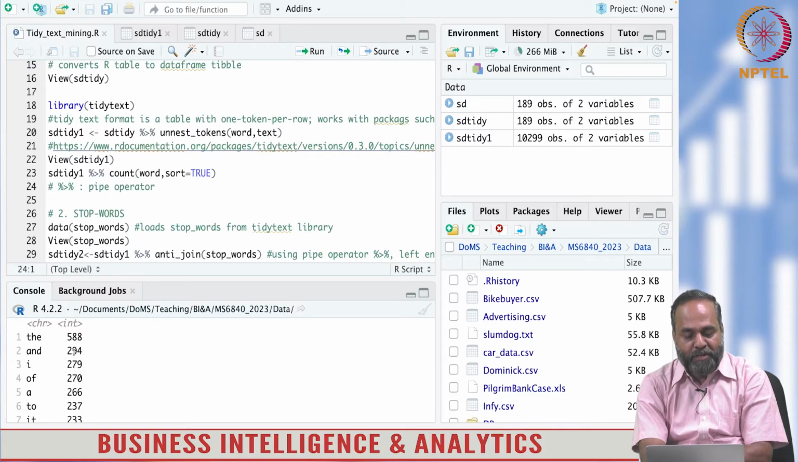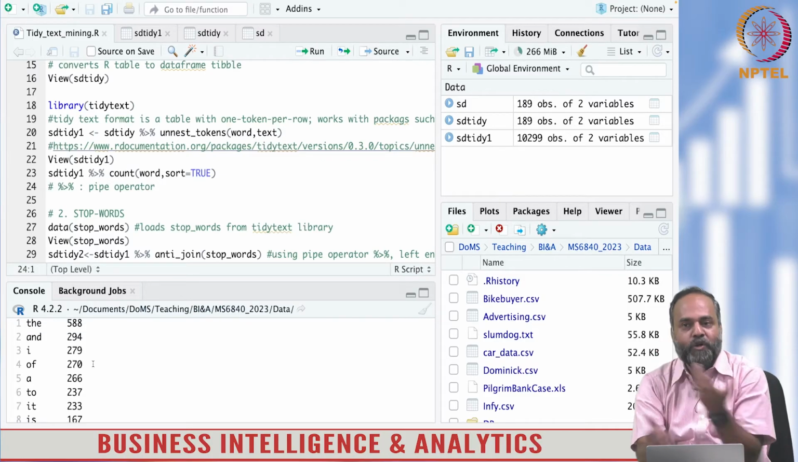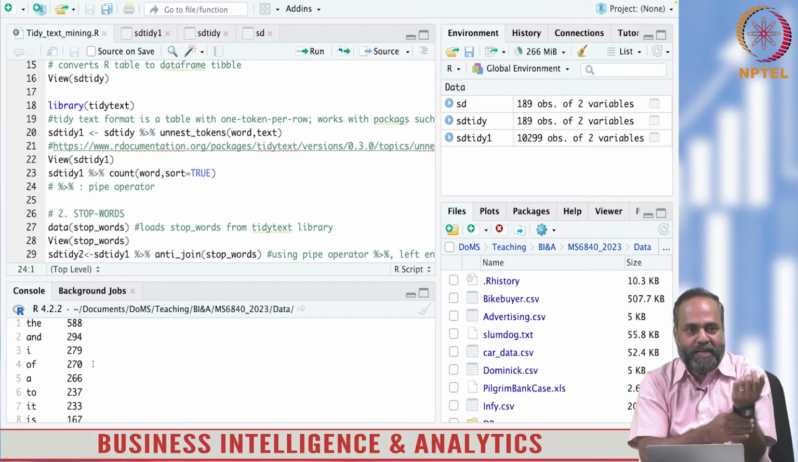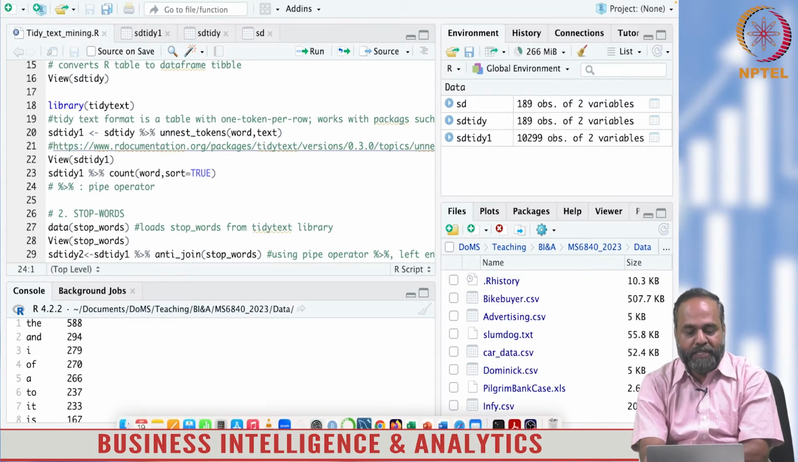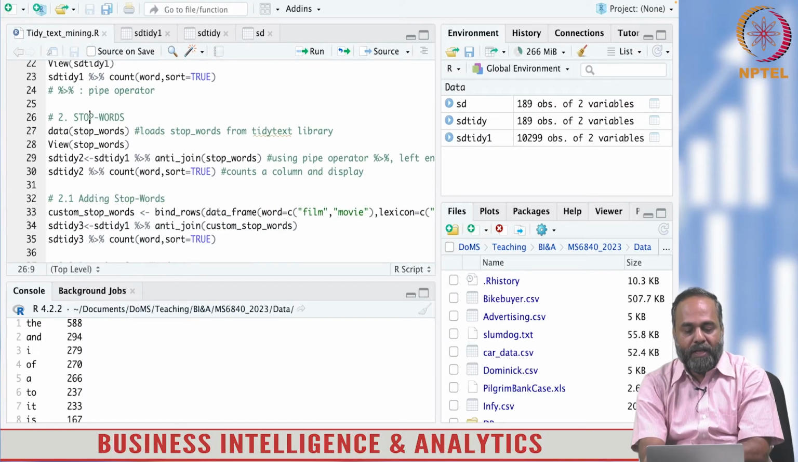"And" is occurring 294 times, "I" is occurring 273, "of" occurring 270. But so what? Who is interested to see how many times "the" has occurred, "of" has occurred, and so on and so forth? You feel disappointed, and that is why we talked about stop words. We don't want these words to be there in the analysis. These words should be removed from the count. So then we come to the section of stop words.